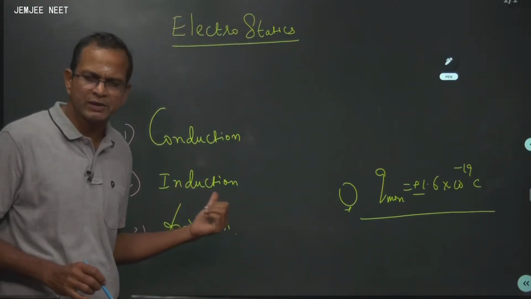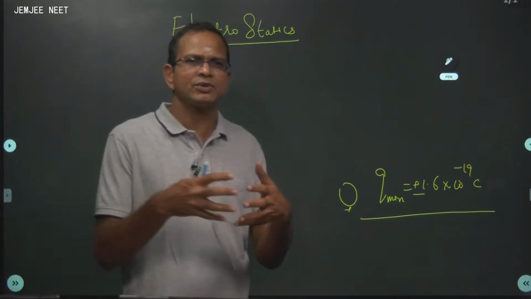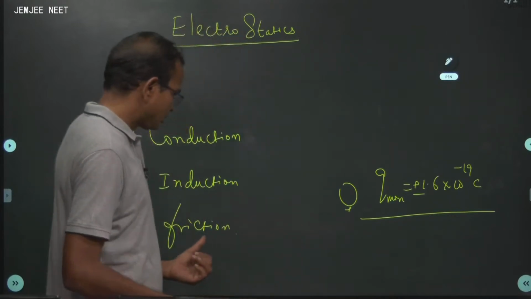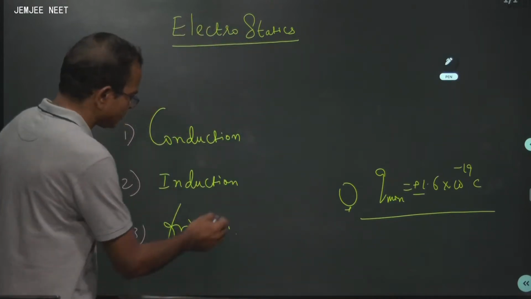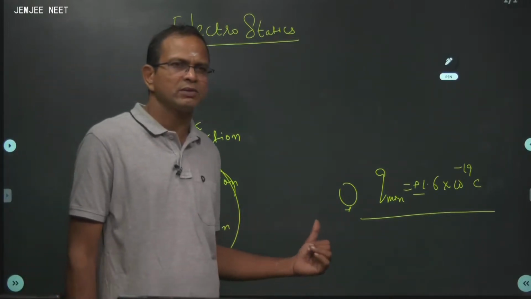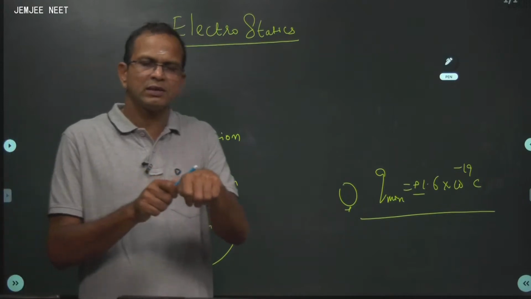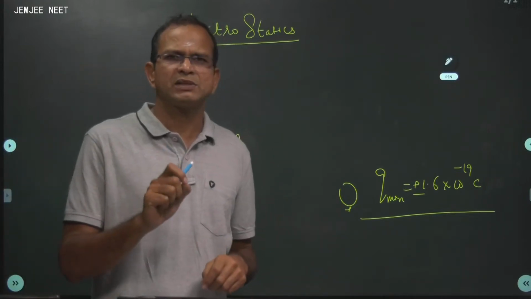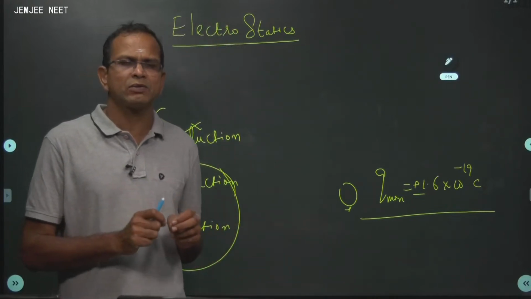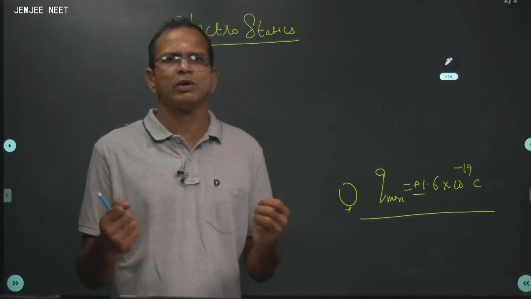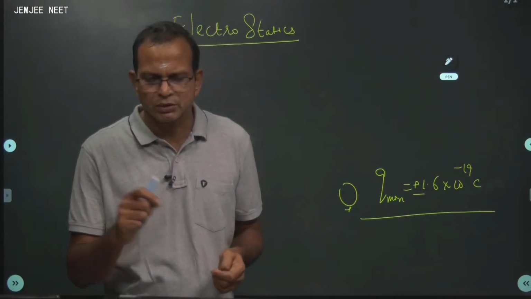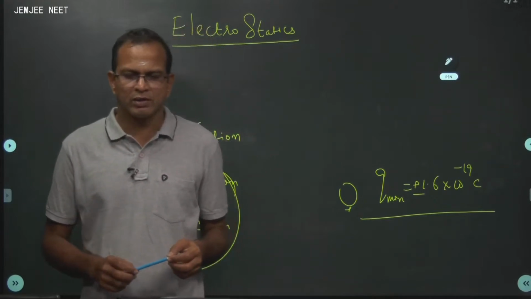I am not going to explain much about it. Conduction is sharing of charge, induction is inducing the charge by earthing the other side of the conductor, and the last one is friction. Mostly we use the first two methods, we do not use much of friction. When 2 bodies rub against each other, the electrons get transferred from one body to another. In simple language, in one body the electrons are loosely bound, in another body the electrons are strongly bound. The electrons go from the body in which they are loosely bound to the body in which they are strongly bound.